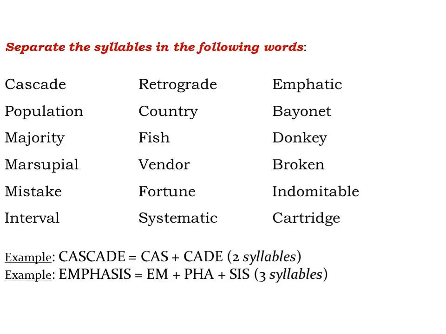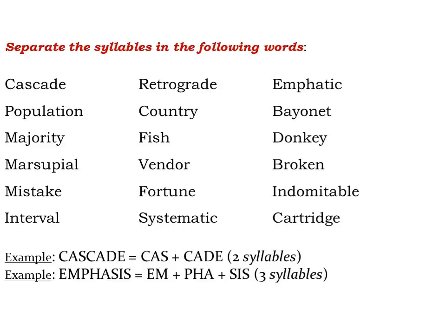Country. Country has 2 syllables. Bayonet. Bayonet has 3 syllables.